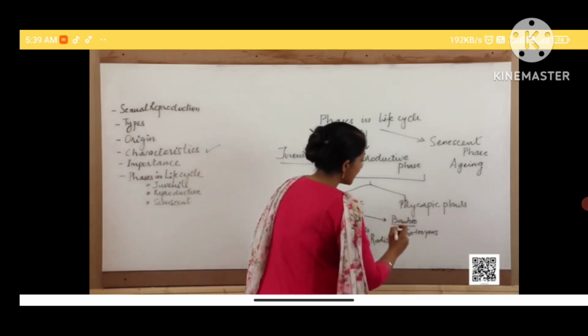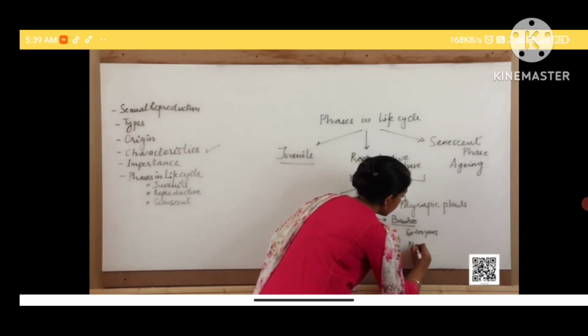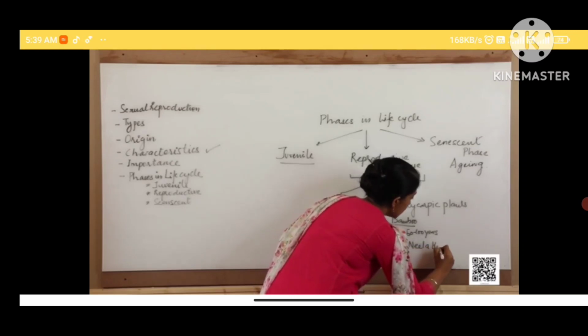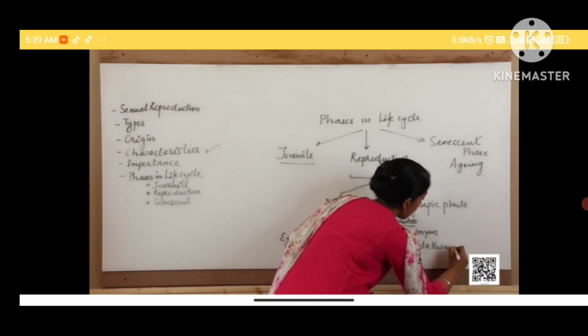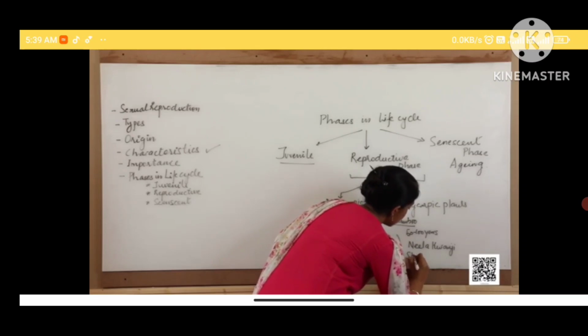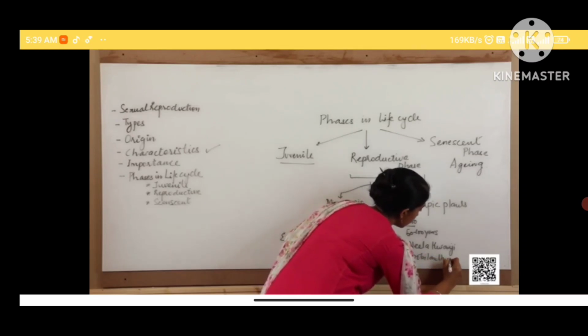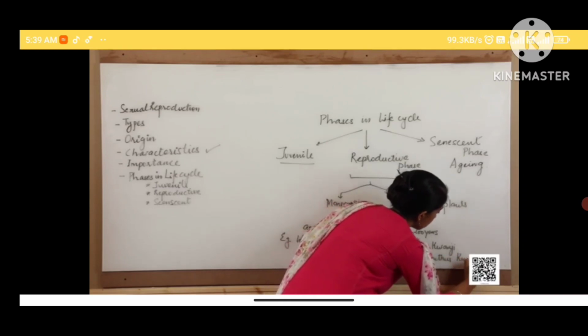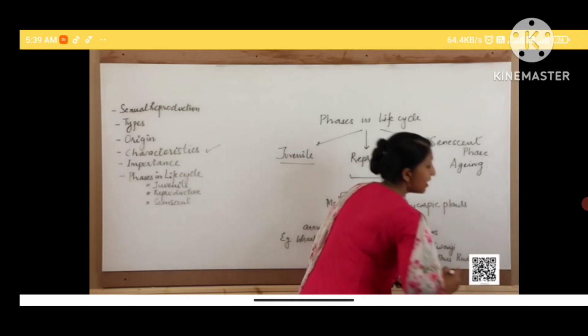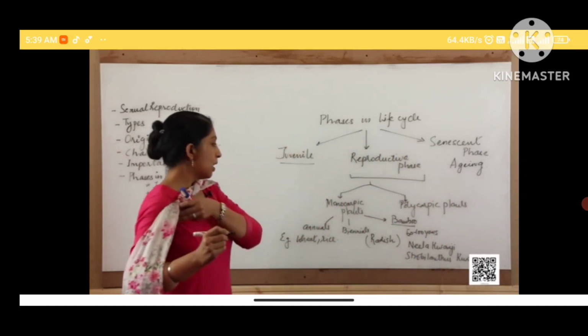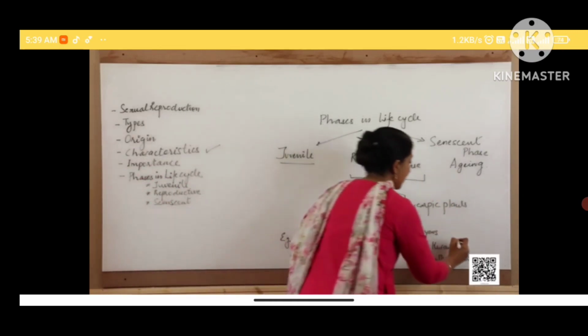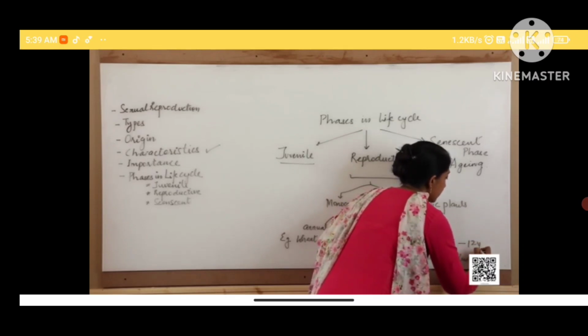Another example is Nila kuranji or Strobilanthes kunthiana. This is another plant which has a life span of about 12 years.